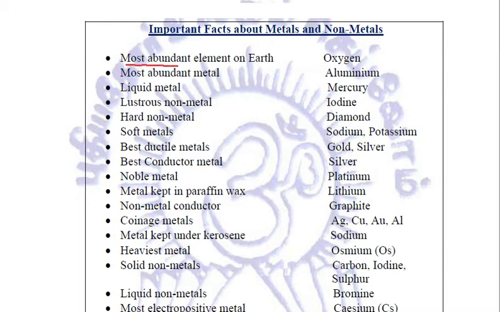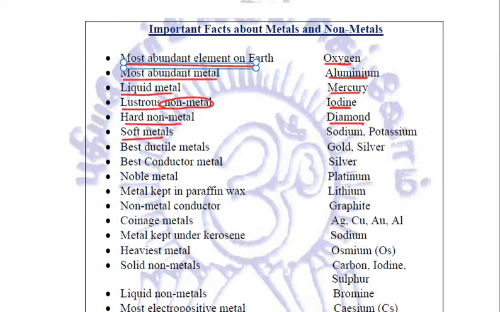The most abundant element on earth is oxygen. The most abundant metal is aluminium, as already been told. The liquid metal is mercury. It is the only metal which is liquid at room temperature. A lustrous non-metal, we already discussed, is iodine. It is one of the most important exceptions, that it is lustrous, shiny just like metals. A hard non-metal is diamond, which is a form of carbon.